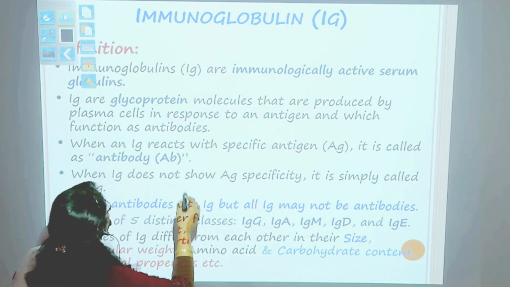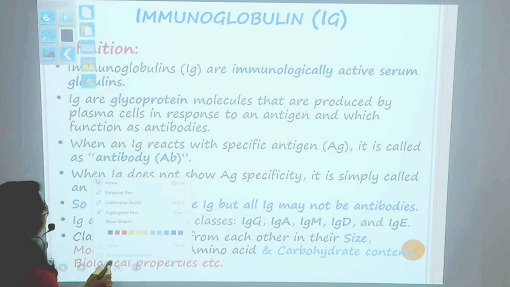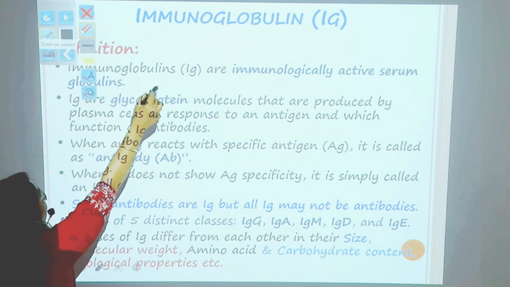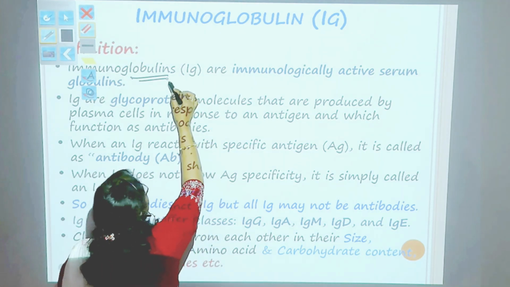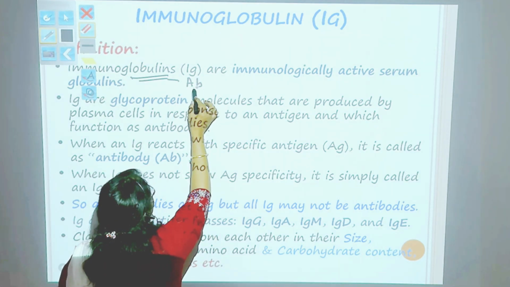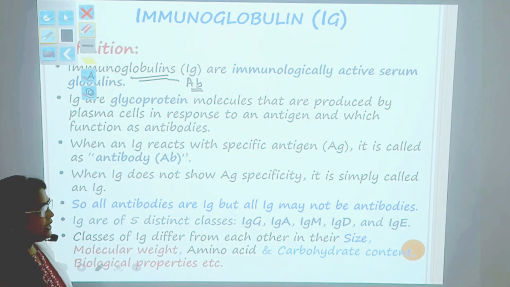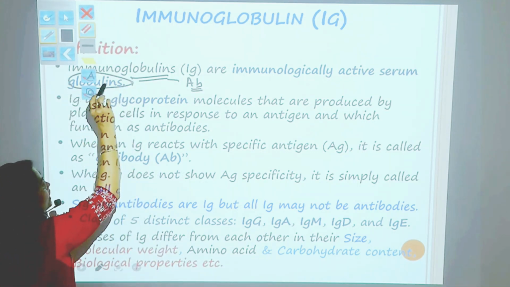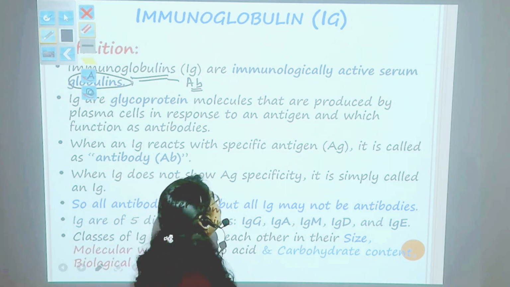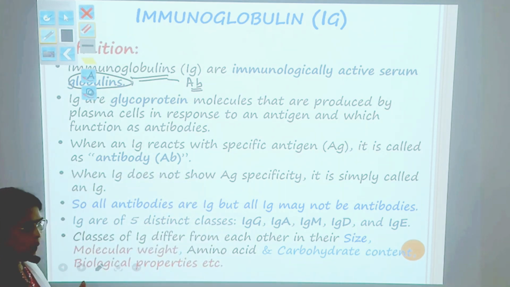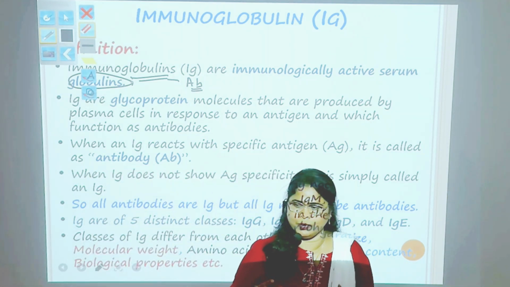So these immunoglobulins are also called antibodies. They are immunologically active serum globulins, that is, they are proteins. These proteins are produced when an antigen enters the body. It evokes an immune response.